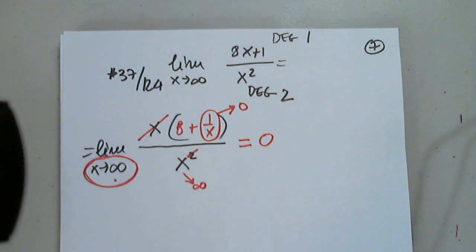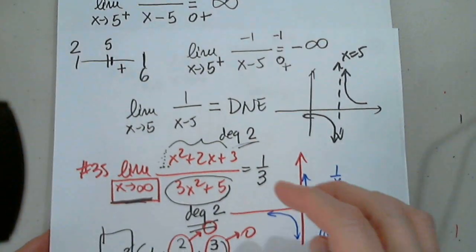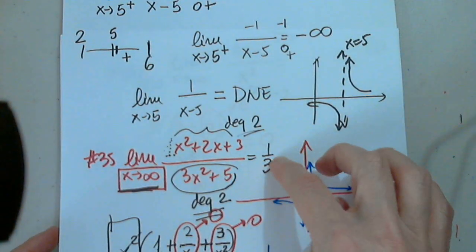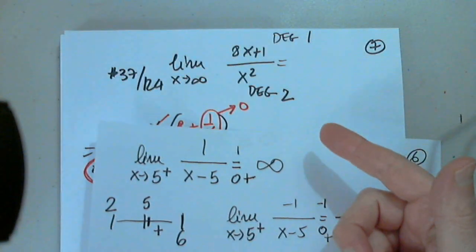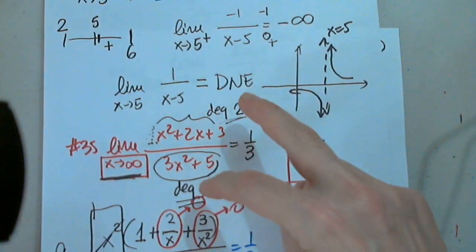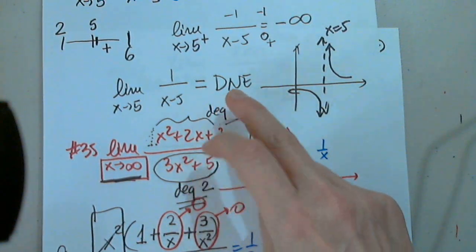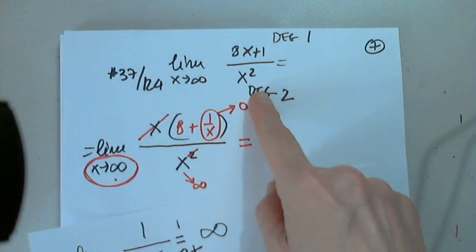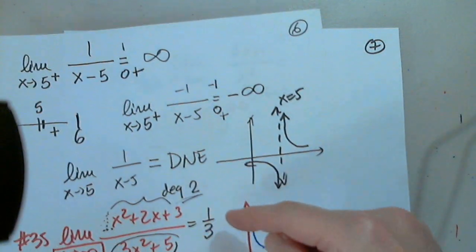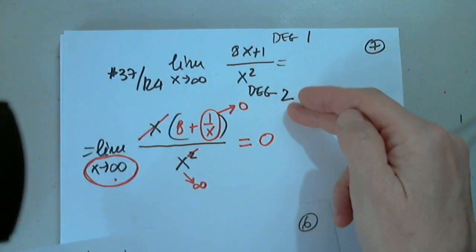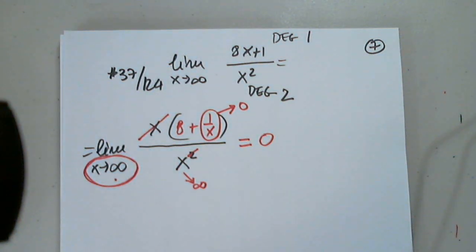So that's why I was a little bit hesitant to say, yeah, use that, but there are different situations. The earlier problem is a specific case in which both degrees are the same. But you cannot use the same concept here because the degrees are not the same. So careful with that.